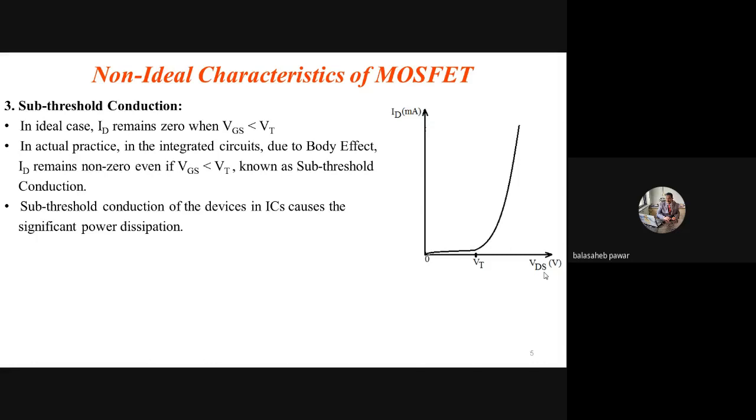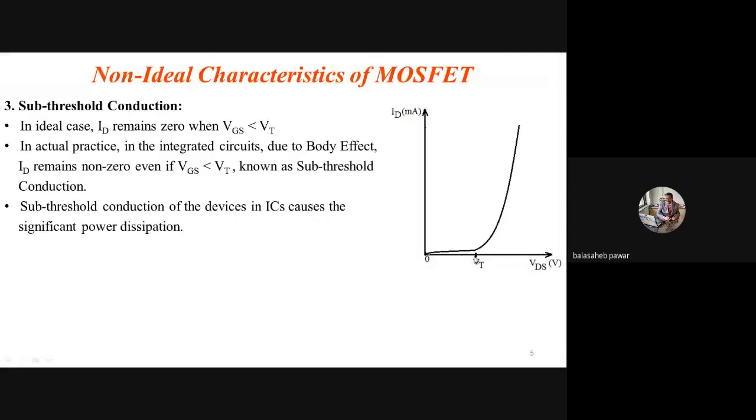And whenever VGS is equal to VT or greater than VT, then the current also increases exponentially, correct? By increasing the VGS. And that's why I also wrote the current equation ID equals K times (VGS minus VT) squared. Okay. So due to the fabrication of a large number of transistors on a single chip, its disadvantage is what? Even if the applied VGS is less than VT of that particular transistor, there is a small amount of current. You will observe this characteristic is somewhat above the x-axis. It is not on the x-axis up to VT, is it?